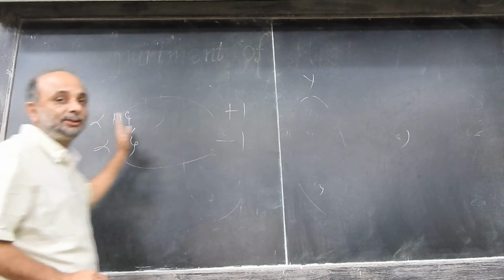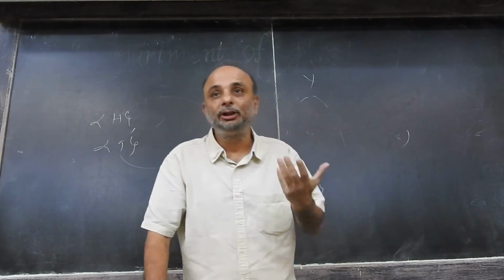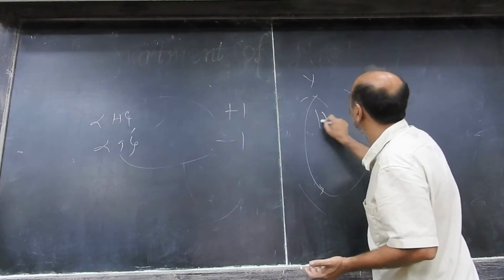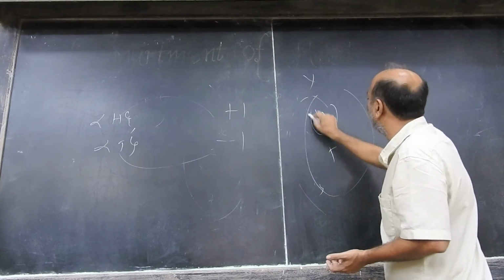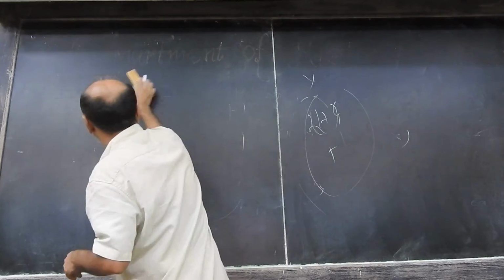Yes, so with heads, I associate a number +1. With tails, I associate a number -1. So I have, these are my two outcomes of a chance experiment. Okay? So basically it works like this.